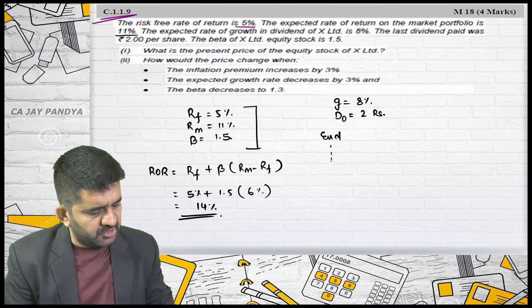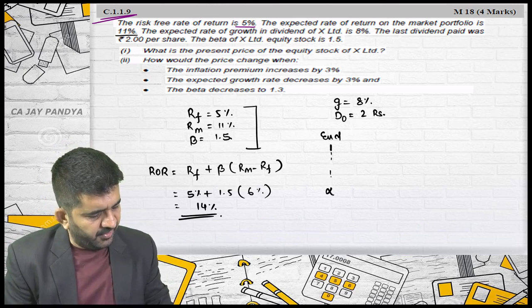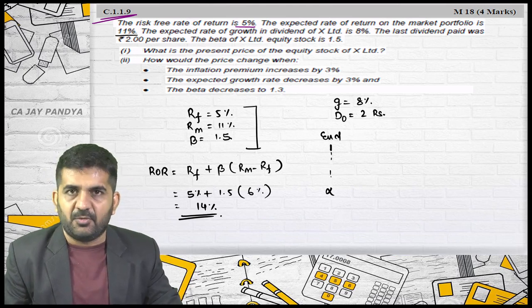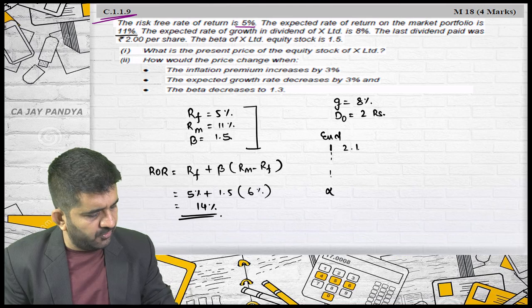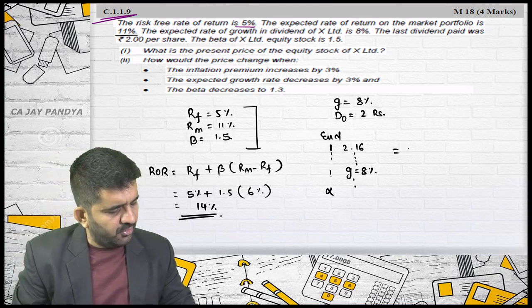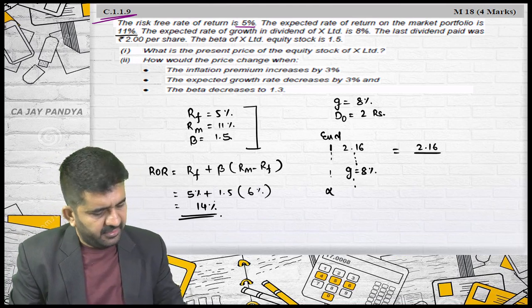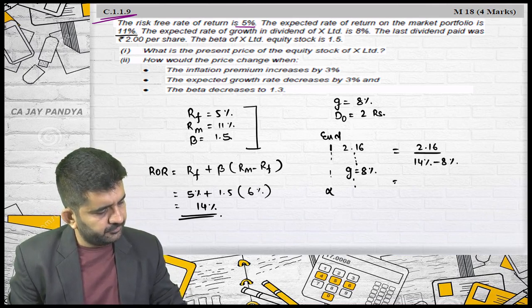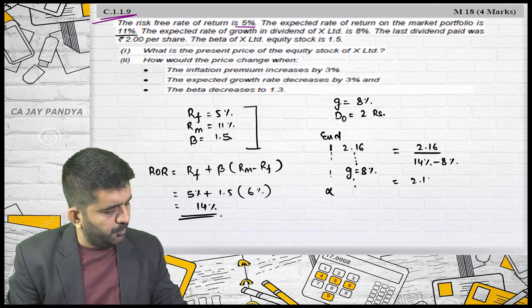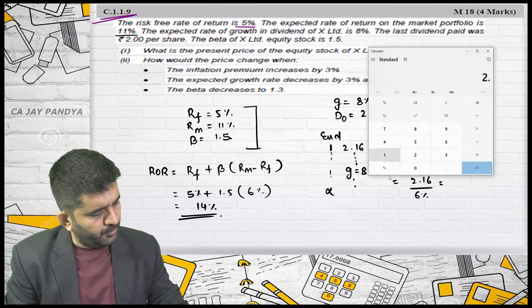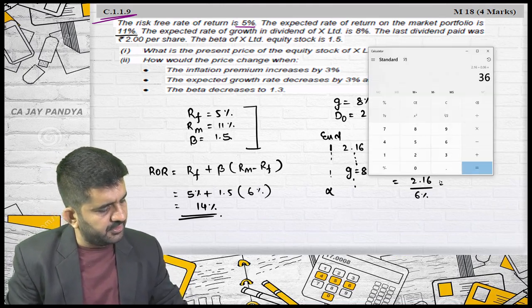So at the end of 1st year, up till infinite, what will be D1? 2 plus 8%. Is it alright? It is 2.16 and it will grow at the rate of 8% up till infinite. Finding out present value of this is cash flow of 1st year divided by rate of interest minus G. This will be 2.16 divided by 6%, which is 36.